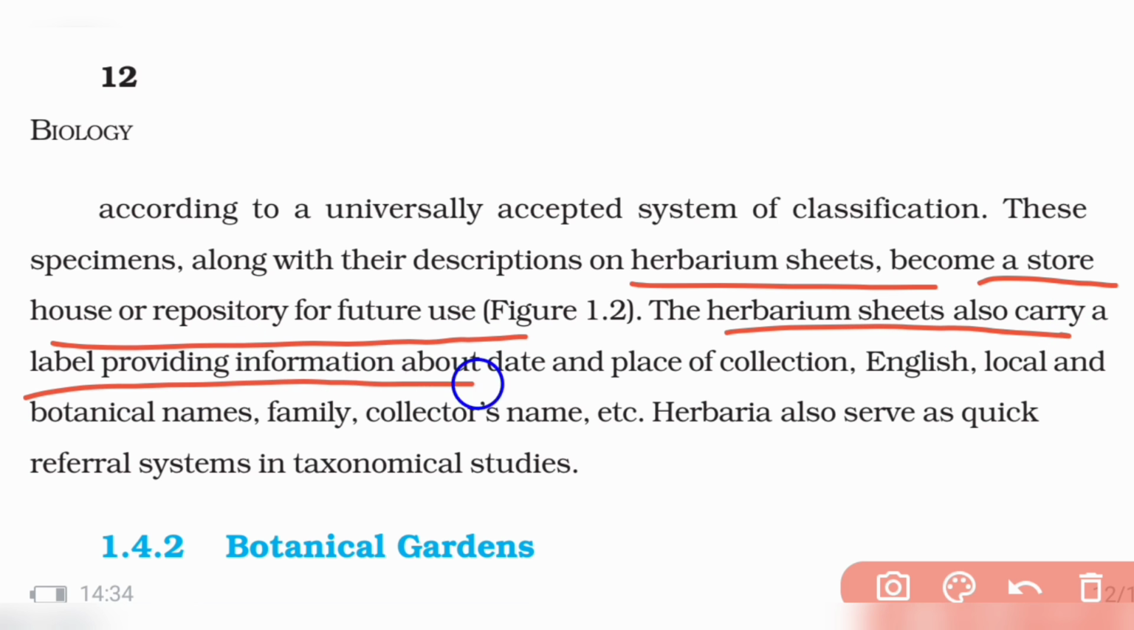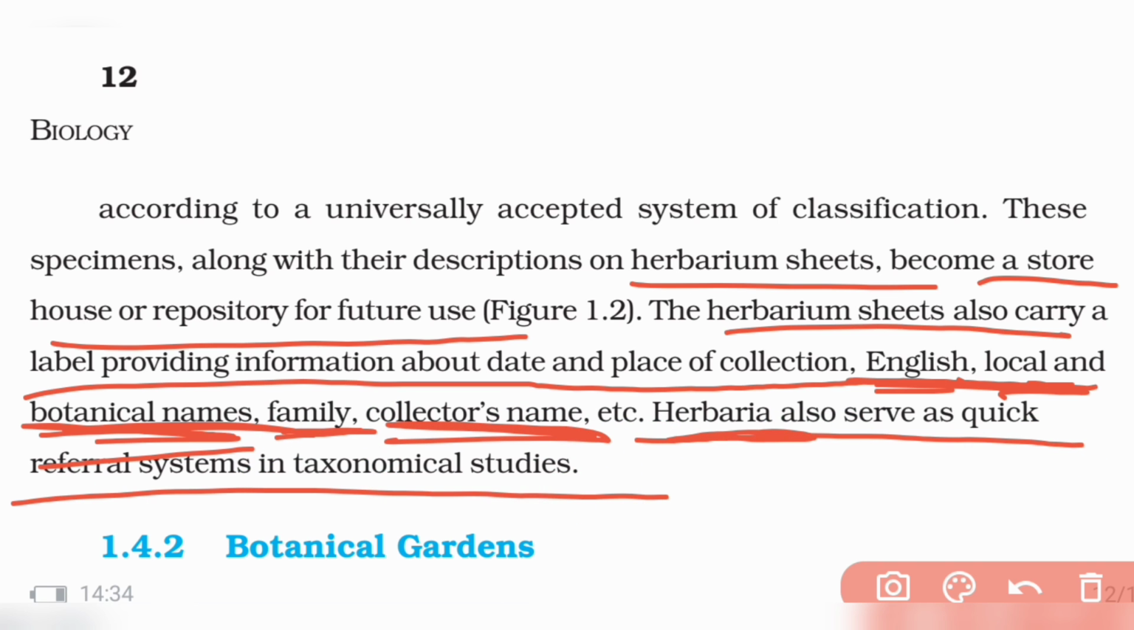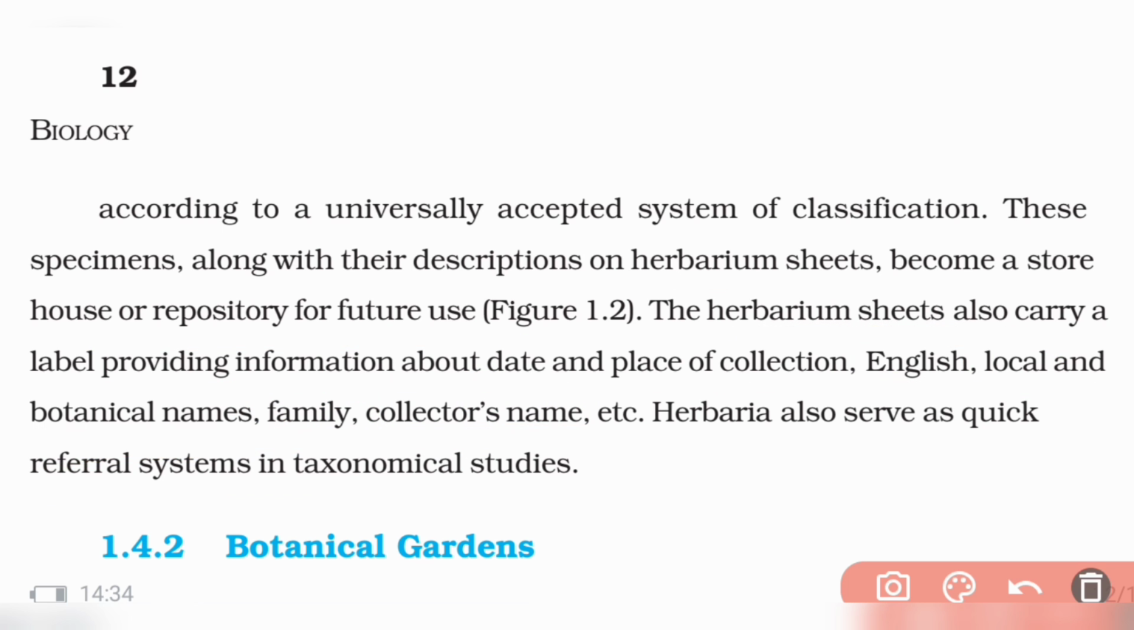Herbarium sheets also carry label and information. They contain English, local and botanical names. Remember, English, local and botanical names. They also contain family and the collector's name, and herbaria also serve as quick referral for taxonomic studies. So you must remember this. They contain English name, local name, botanical names, family, collector's name, etc.